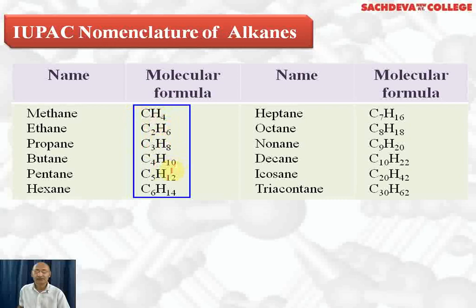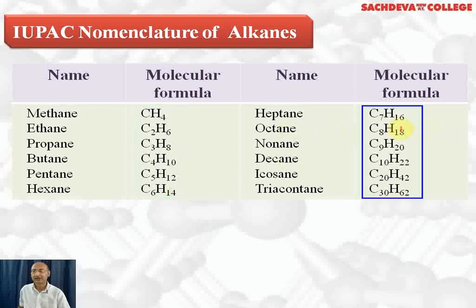By putting 4, C4H10, 5, C5H12, 6, C6H14, 7, C7H16, 8, C8H18, C9H20, C10H22, C20H42, C30H62. So everywhere we are using the formula CnH2n+2 because this is the general formula of alkanes.